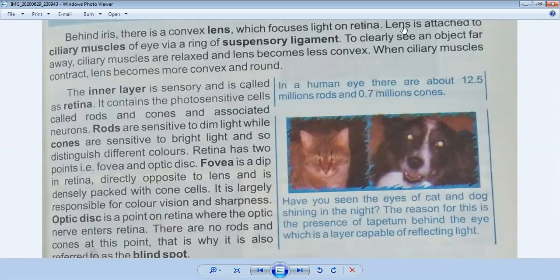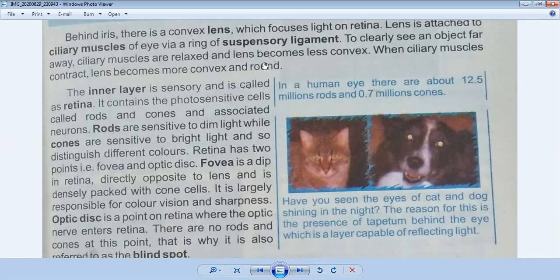The lens is attached to the ciliary muscles of the eye via a ring of suspensory ligaments. So what is the role of the lens? To clearly see an object far away, ciliary muscles are relaxed and the lens becomes less convex.